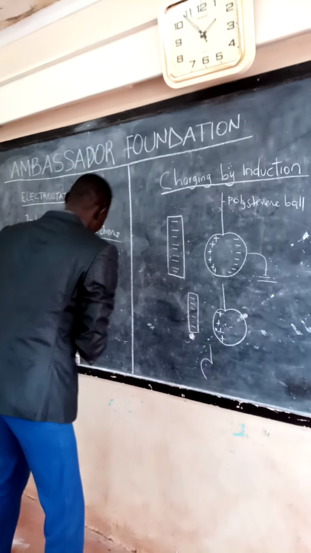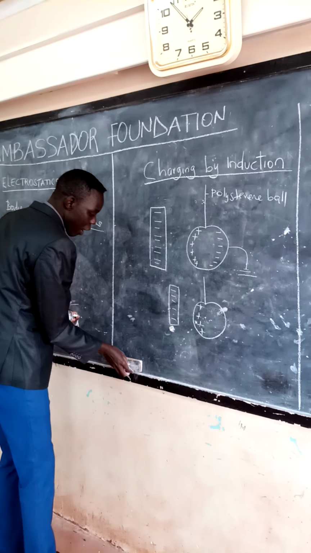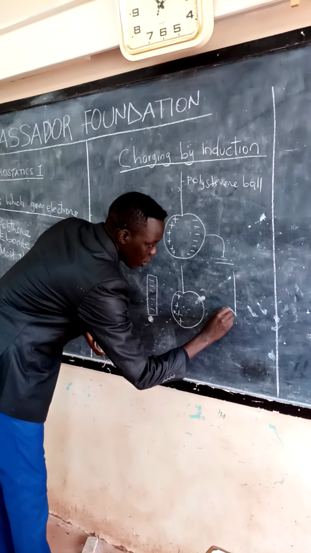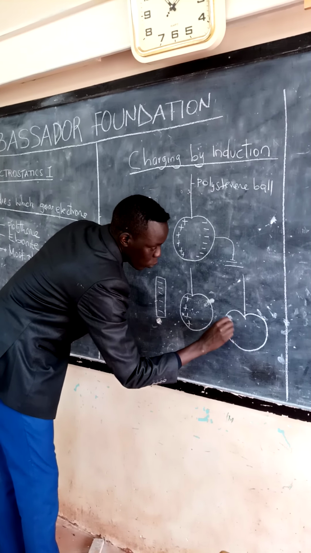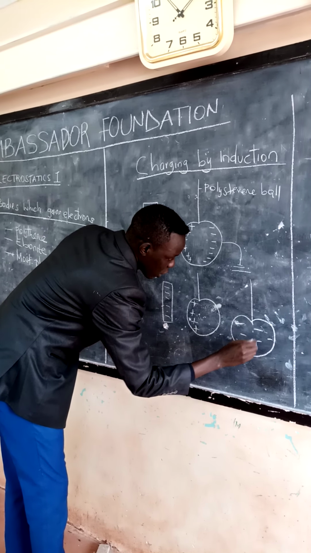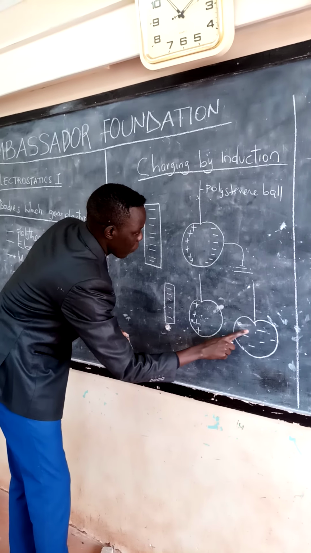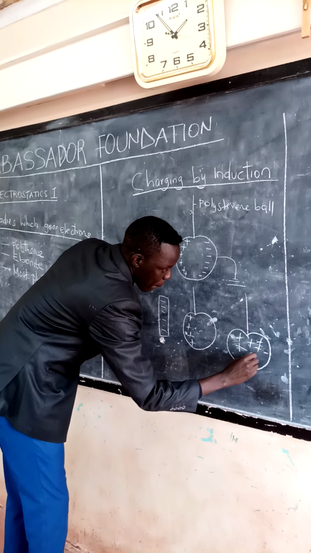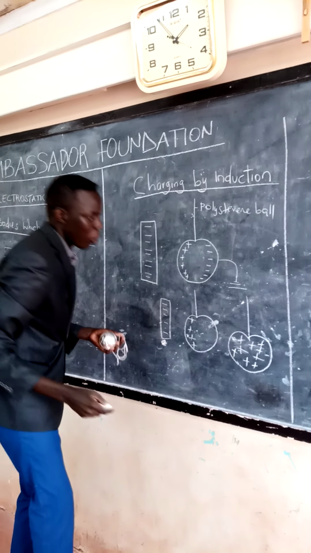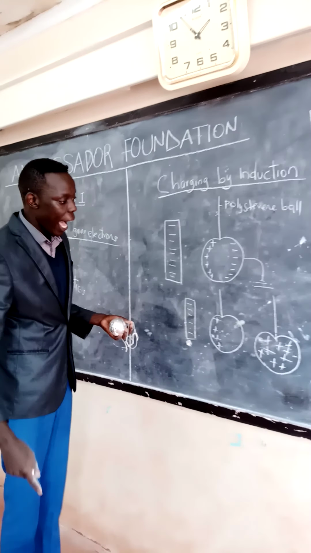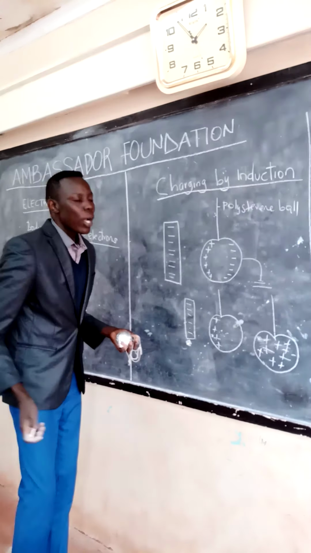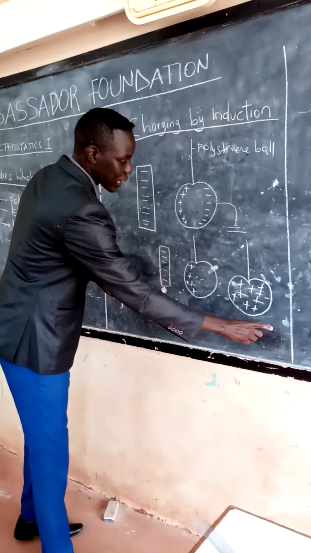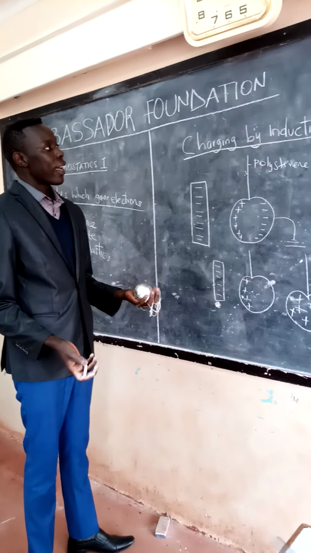Then finally, our ball will be this way. Let me write it on the top so that you can see it. Finally, our ball will be this way. It will be negatively charged. Sorry, it will be positively charged, because electrons have flown to the earth. What happens now to the positive charges? They redistribute themselves on the polystyrene ball, and that is charging by induction.